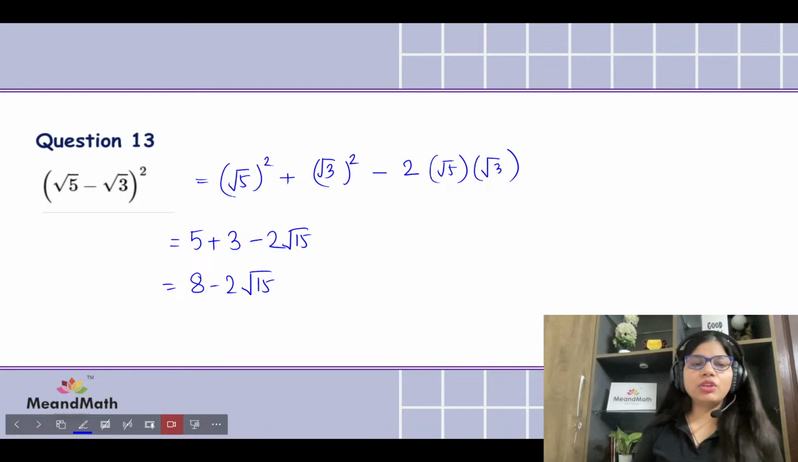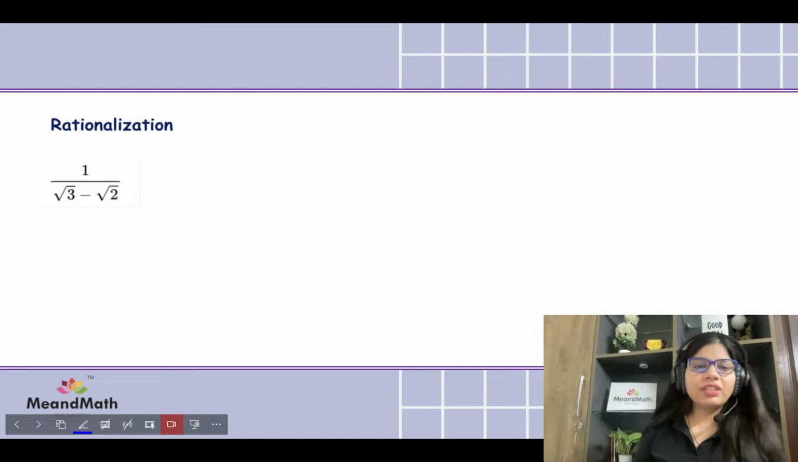When you square this, you're going to be getting 5 plus 3, that is 8, and 2ab, that is 2 root 15. Okay, let's move to the next question.